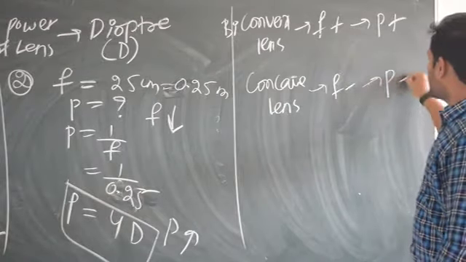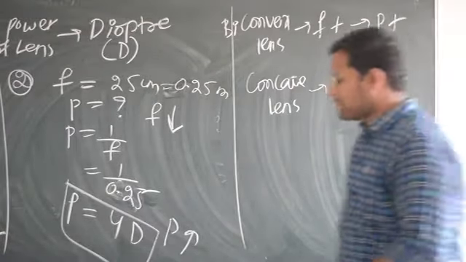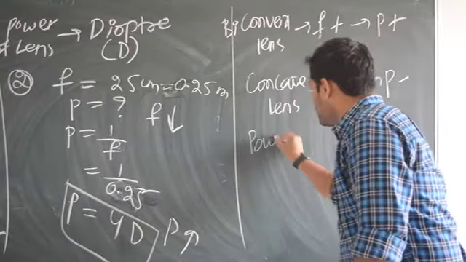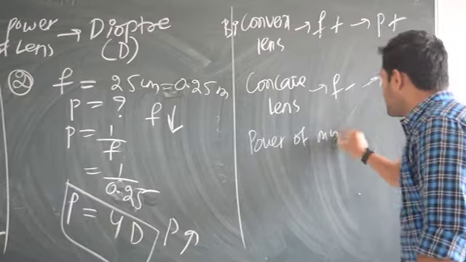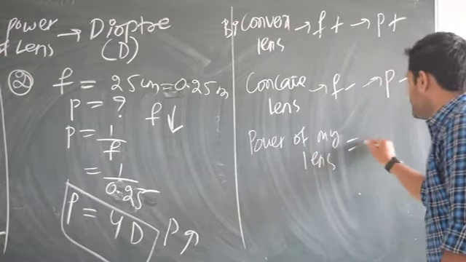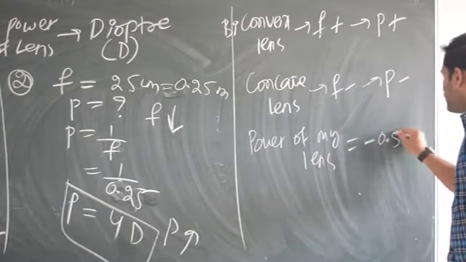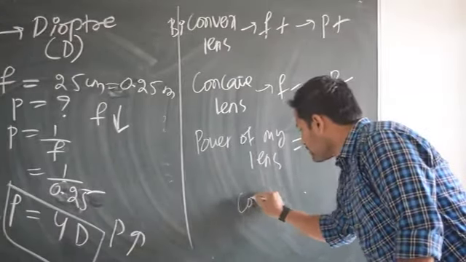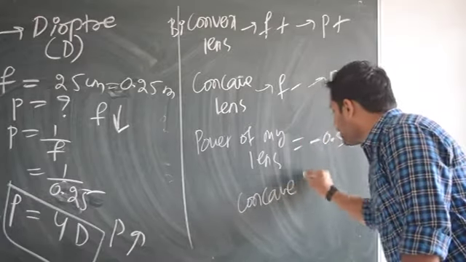That's why power is also negative. Some of you will be saying, no? What you are saying? Power of my lens is equal to minus 0.5 diopter. What does it mean? It means you are using which lens? Of course you are using concave lens.